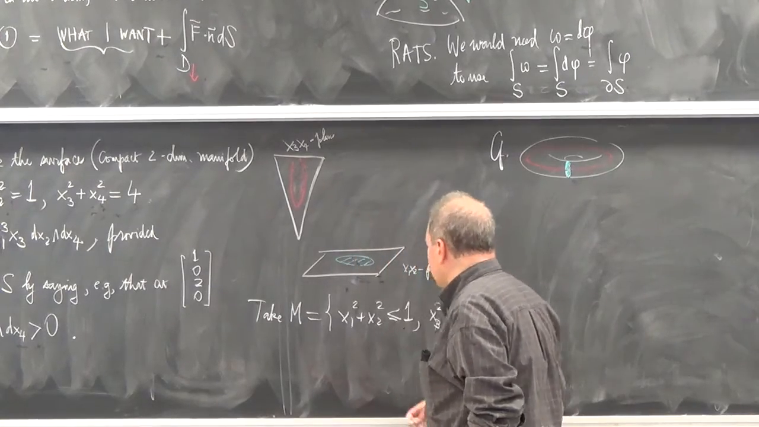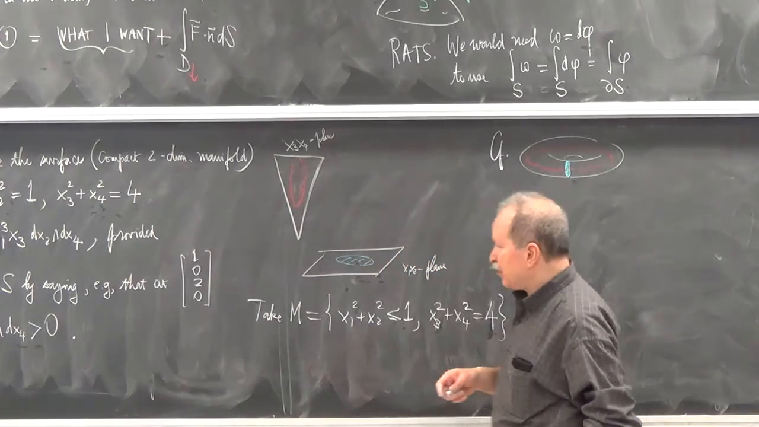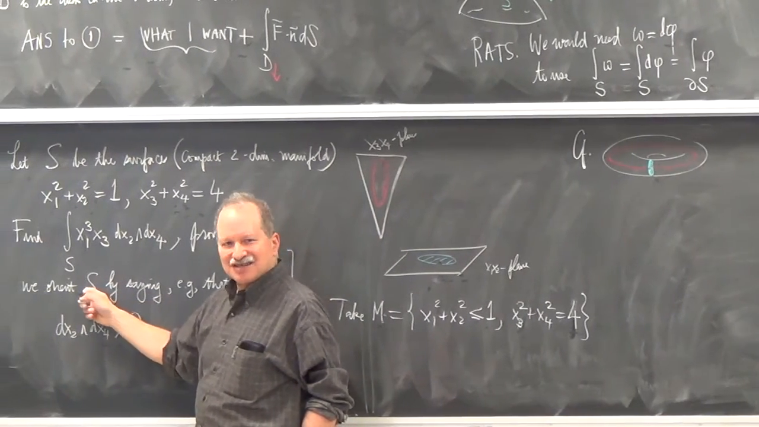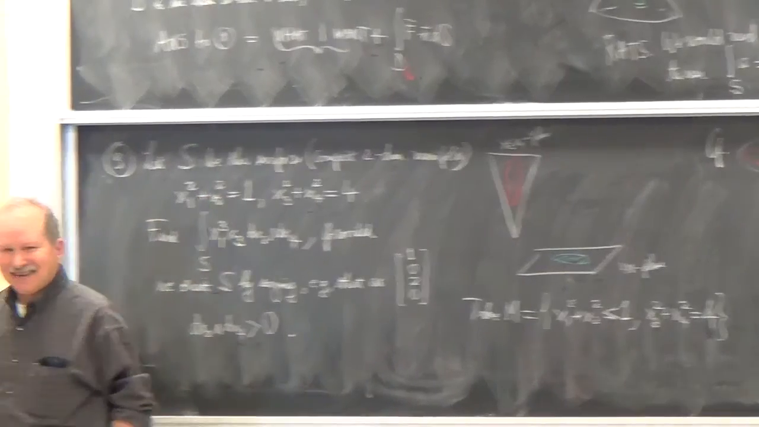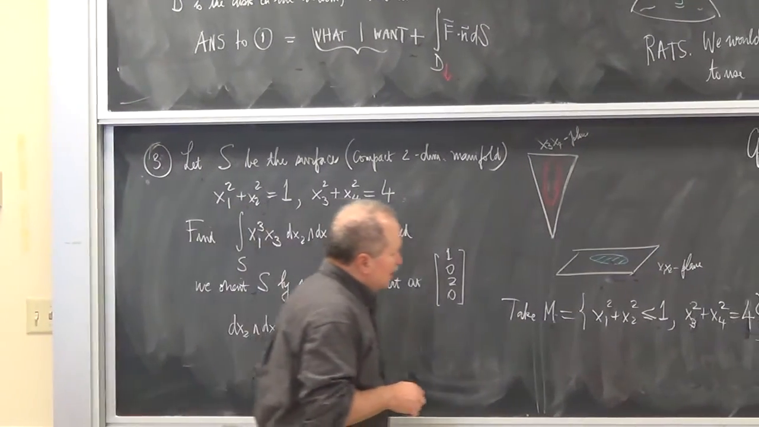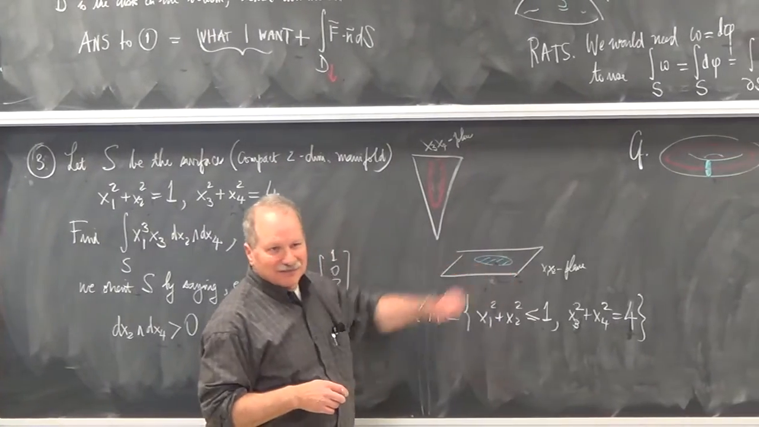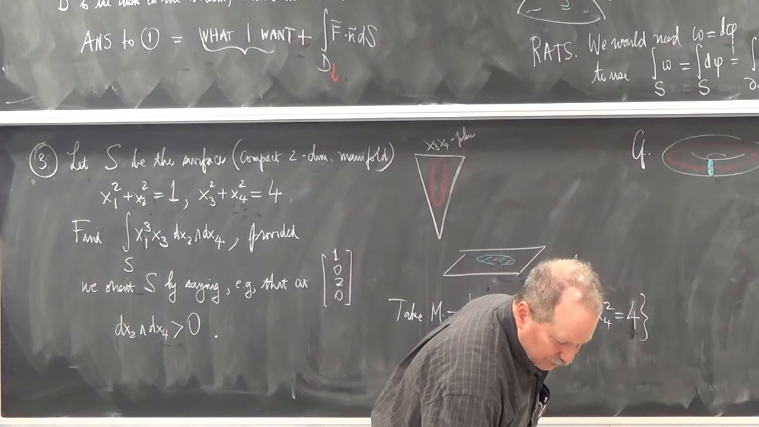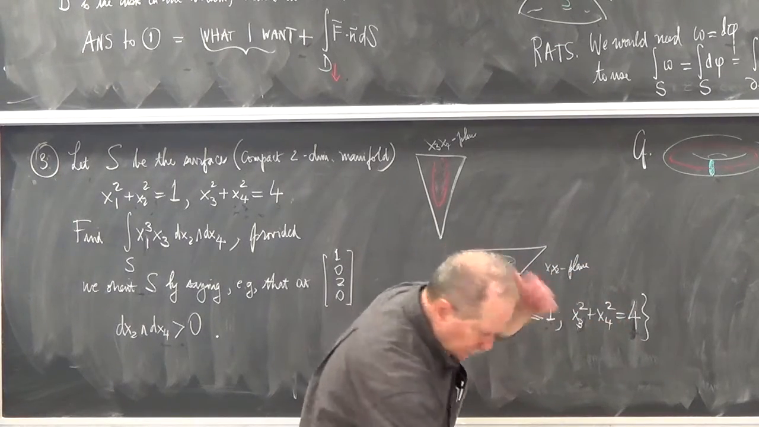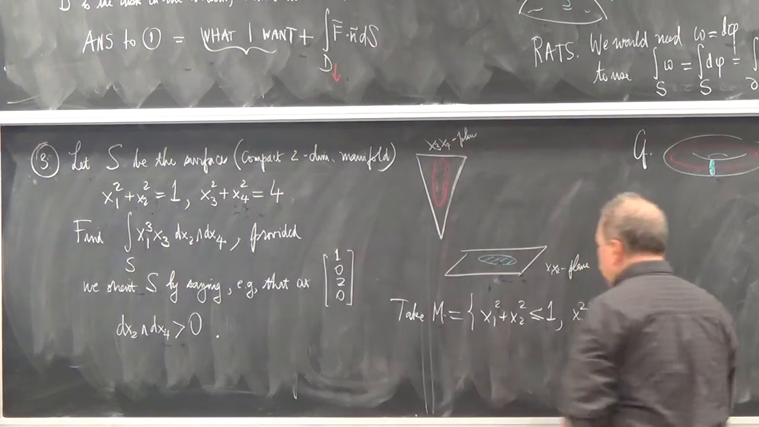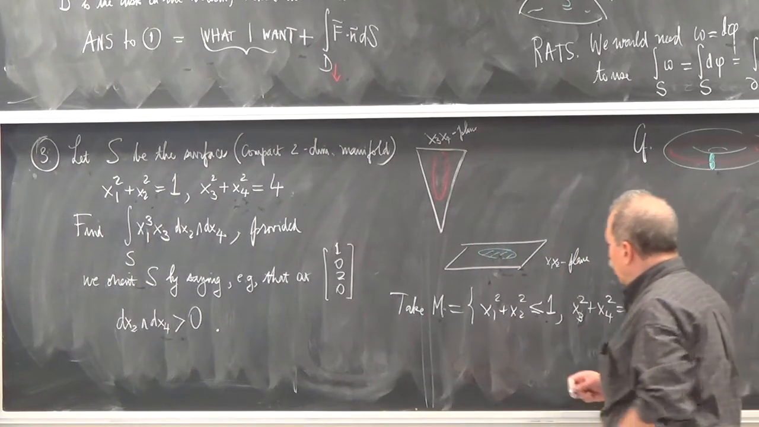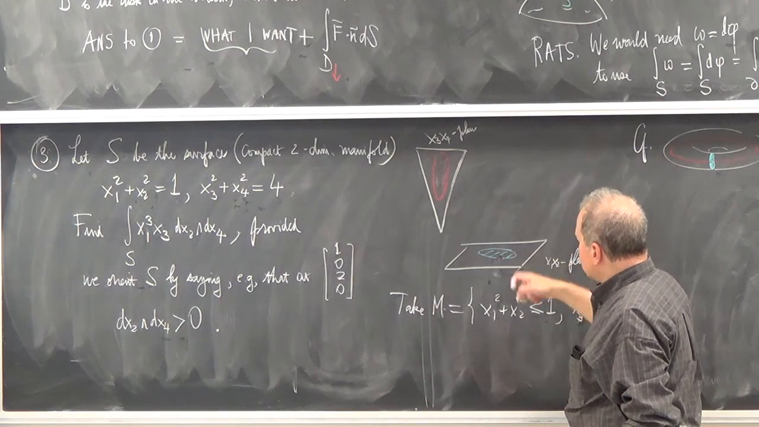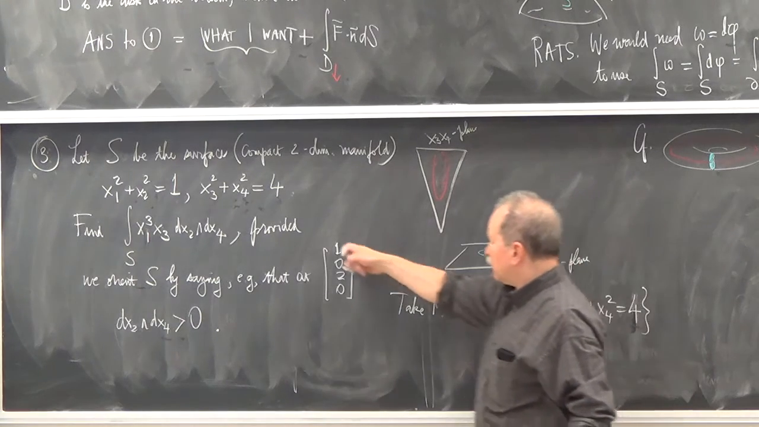Now, what's the boundary orientation going to be? How do I need to orient M so that I get the right boundary orientation on S? This is where it starts to blow your mind a little bit. Do we use that property you talked about at the beginning of last class? What would be the tangent direction at this point, for example?